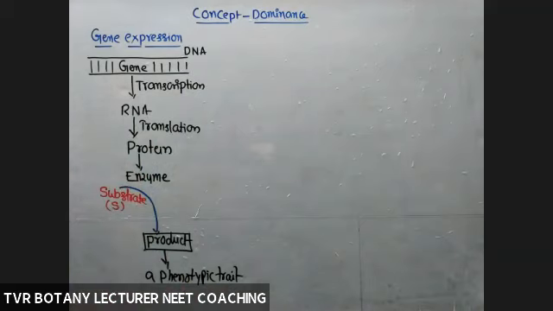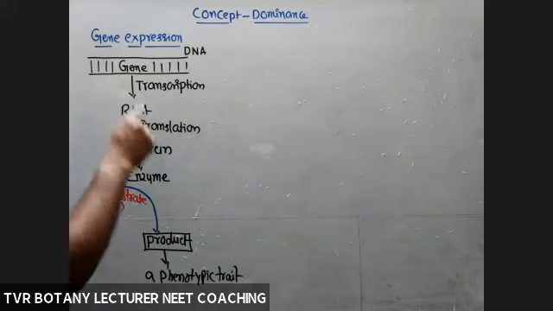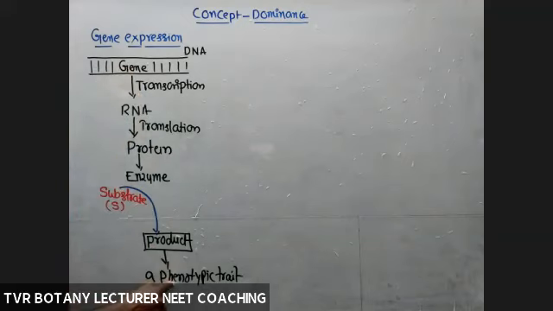If the gene is expressed, the end product is produced. So the gene has some information to synthesize a product that is able to decide a phenotypic trait. So what is the role of a gene? It is able to decide a phenotypic trait in general.